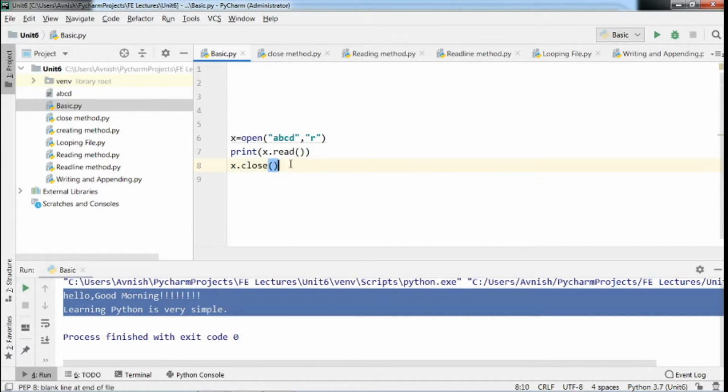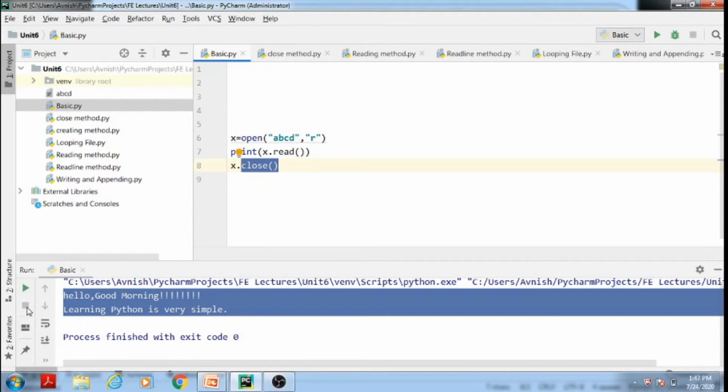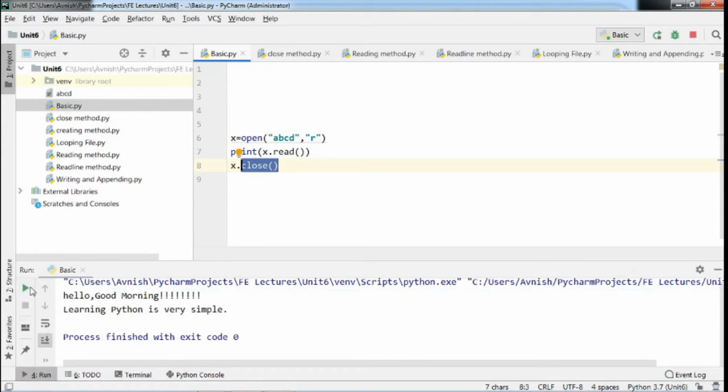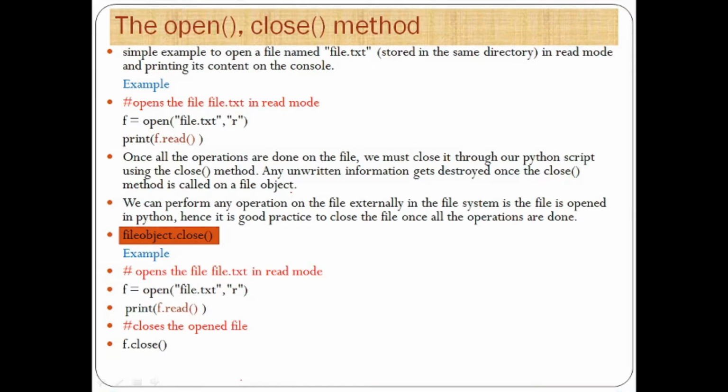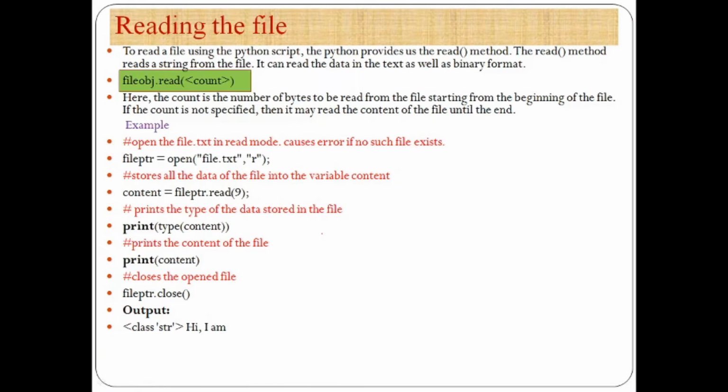In this way, our opened file will be closed using this close method. And it is a good practice to close the file once all the operations are done.